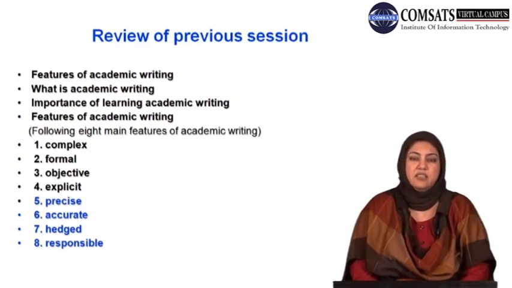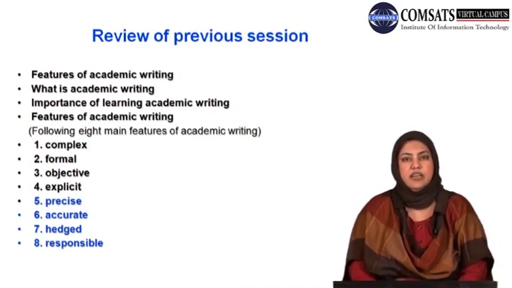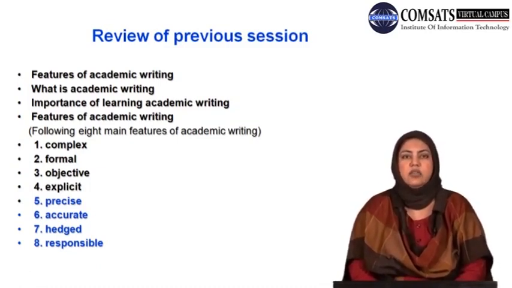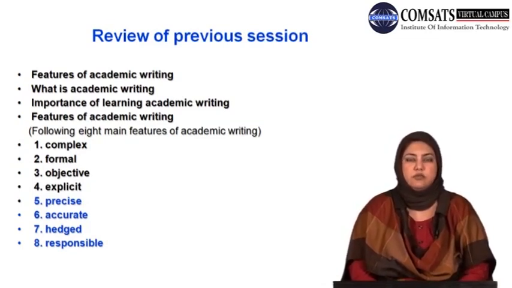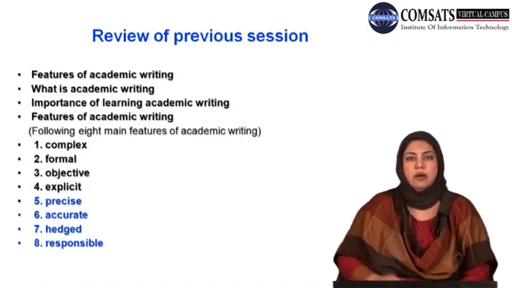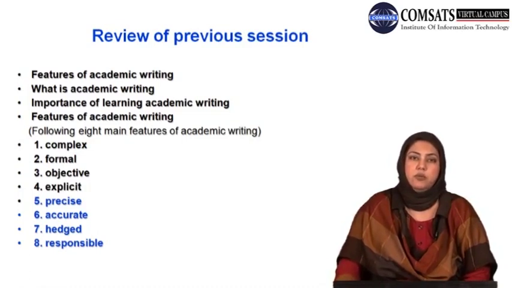So the previous session was planned only to cover 4 features of academic writing that were complex, formal, objective, and explicit. In the current session, we would start with the next feature of academic writing, that is precision. In fact, again, this session would not complete all the discussion on the rest of the features because each of these is very complex and complicated and relates a set of detailed sub-rules. So in today's session, we would talk about precision. Precision, how important it is and how it can be created in academic writing.